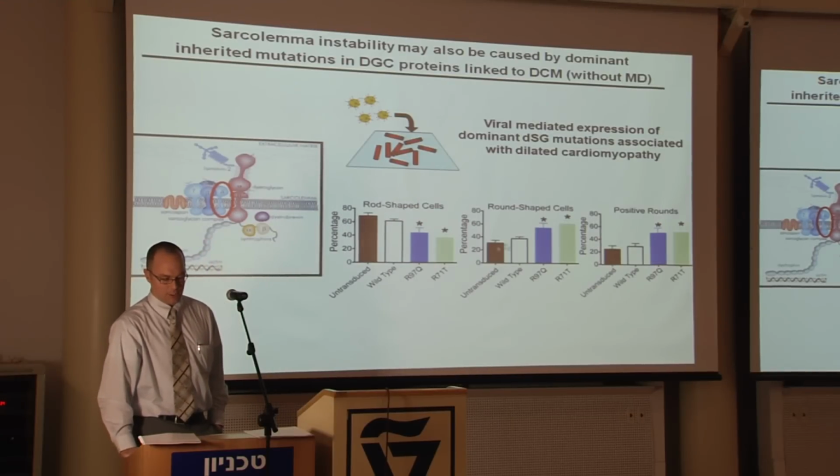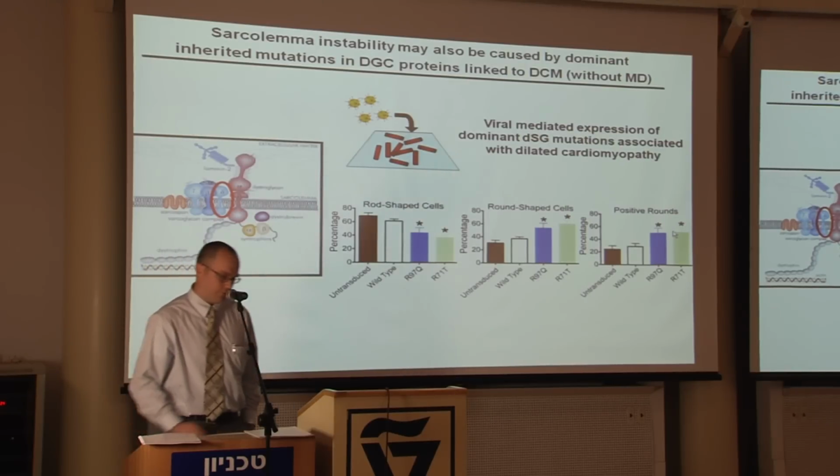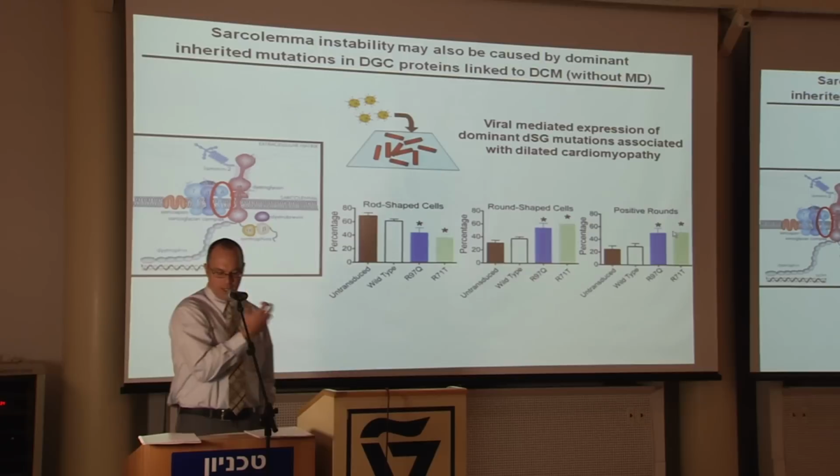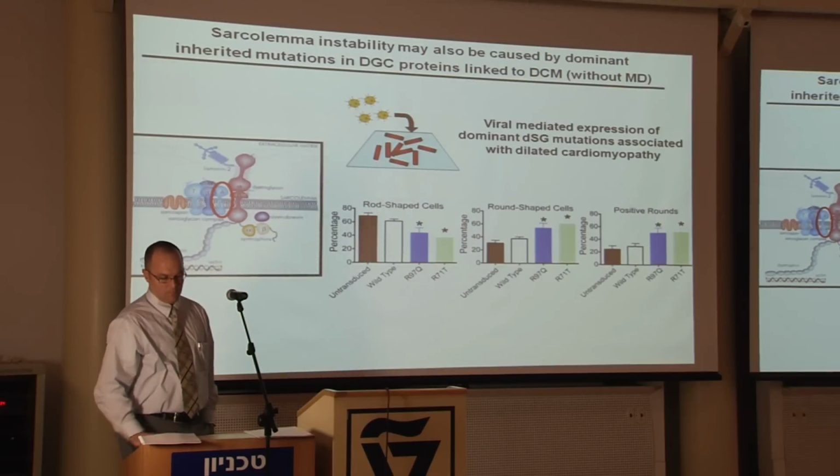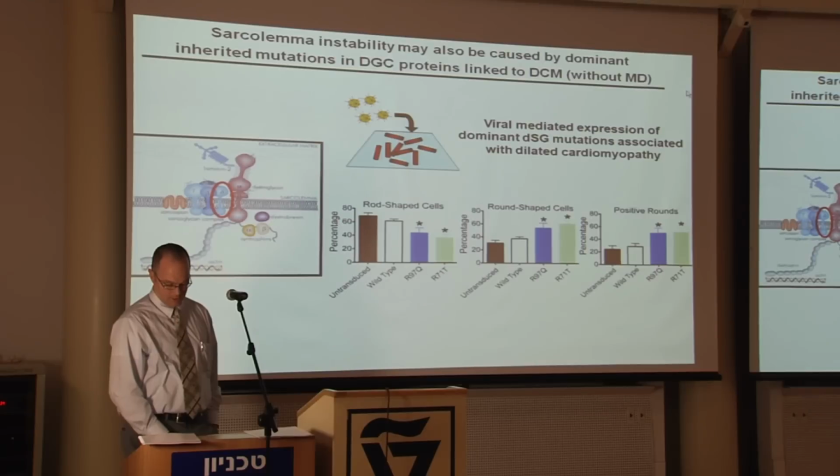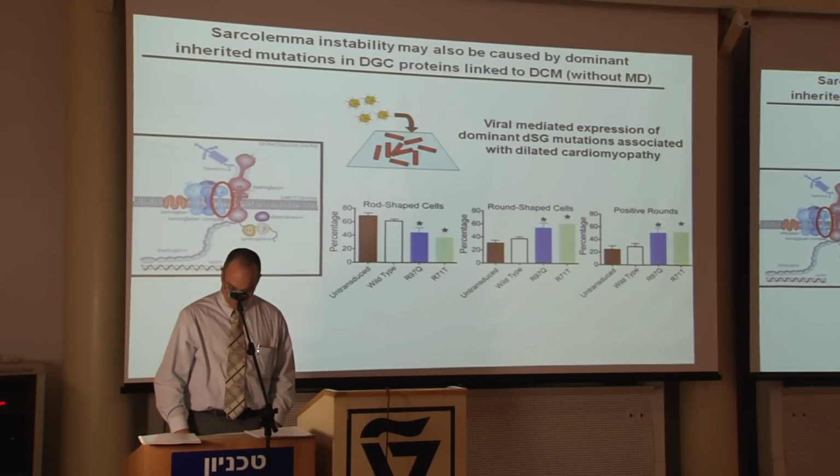So in this case, in stretched cells, we see a reduction in rod-shaped cells, an increase in round cells, and nearly all of these cells that are round are also positive for dye uptake, indicating that they've undergone loss of sarcolemmal stability and calcium influx, leading to cardiac myocyte contracture.